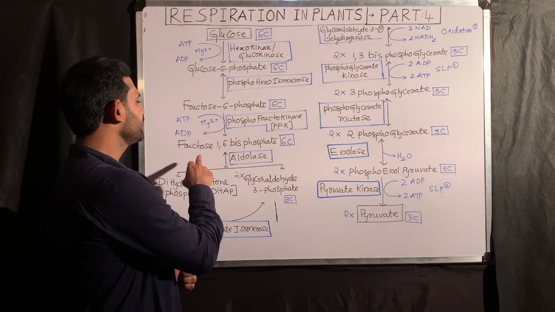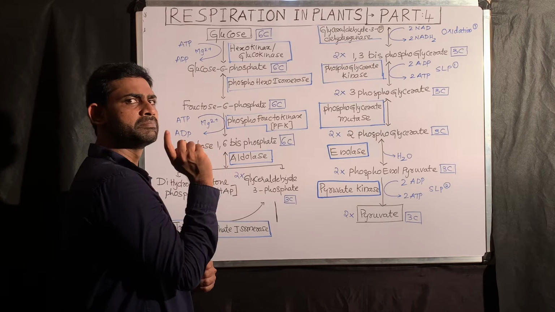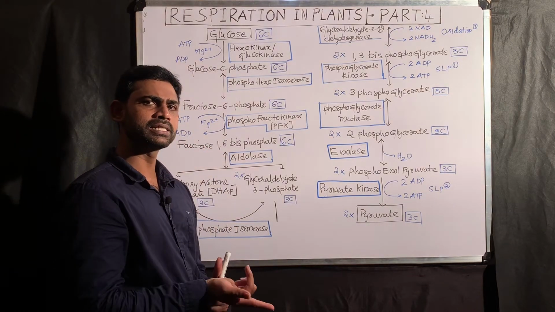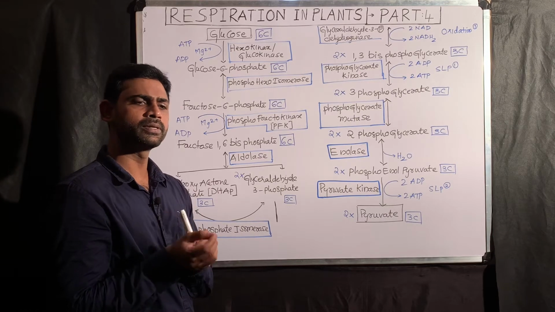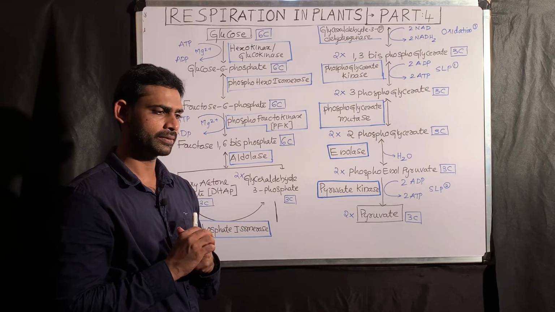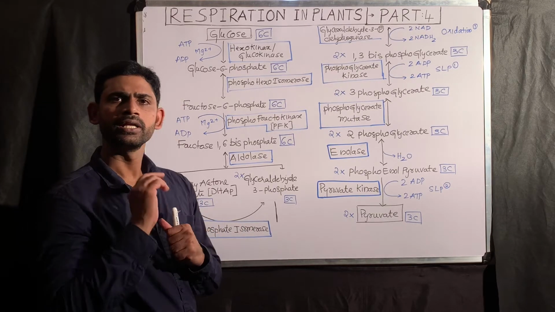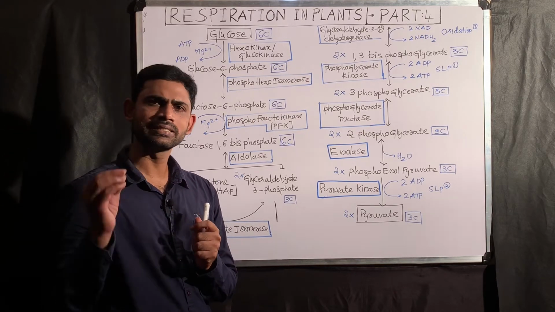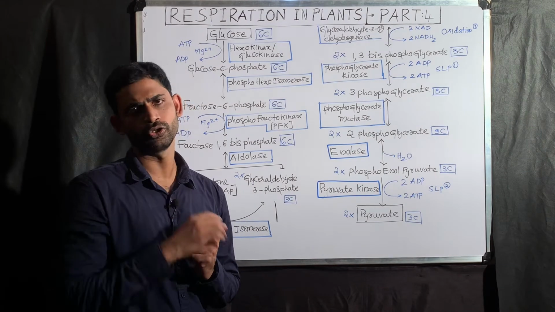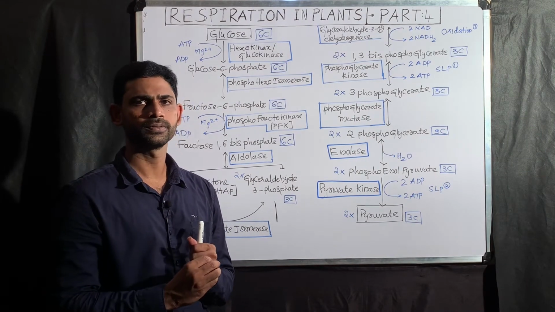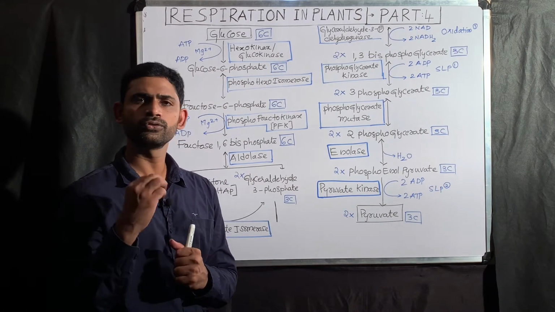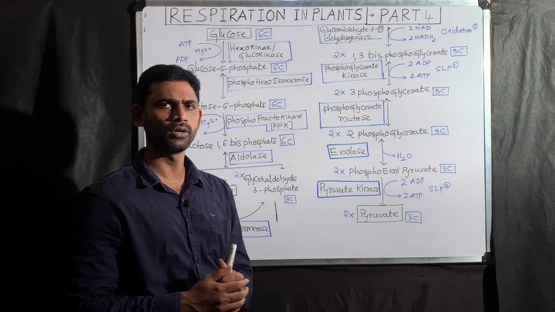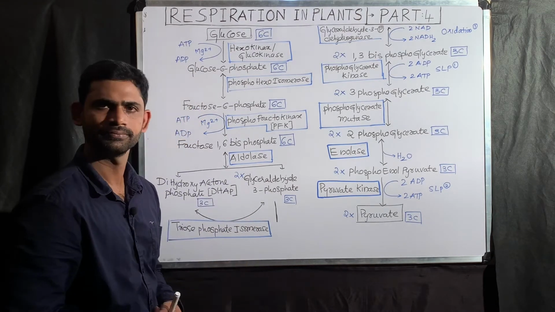Here I wrote fructose 1,6-bisphosphate. Instead of diphosphate, why do I call it bisphosphate? There is a small difference between diphosphate and bisphosphate. What I mean is that if two groups, for example two phosphates, attach to the same carbon of the molecule, you have to call it a di.